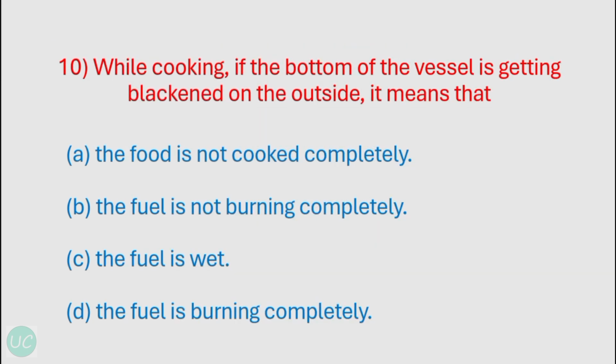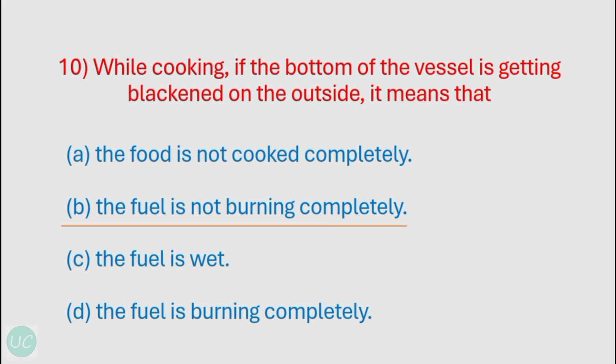Okay, our next question is, while cooking, if the bottom of the vessel is getting blackened on the outside, it means that. So option A is the food is not cooked completely. So that has nothing to do with the blackened outside. The fuel is not burning completely. So this is the correct option. Sometimes due to lack of oxygen, the fuel does not burn completely, and when the fuel does not burn completely, then a sooty flame appears which makes the bottom of the utensil black.